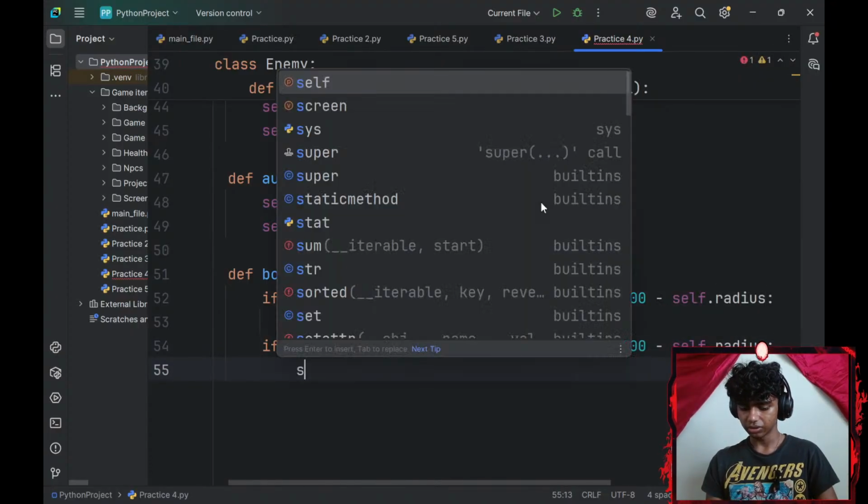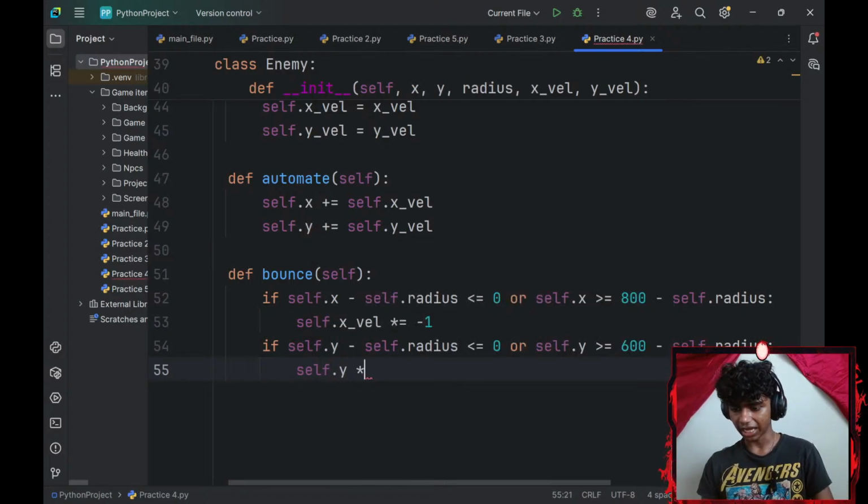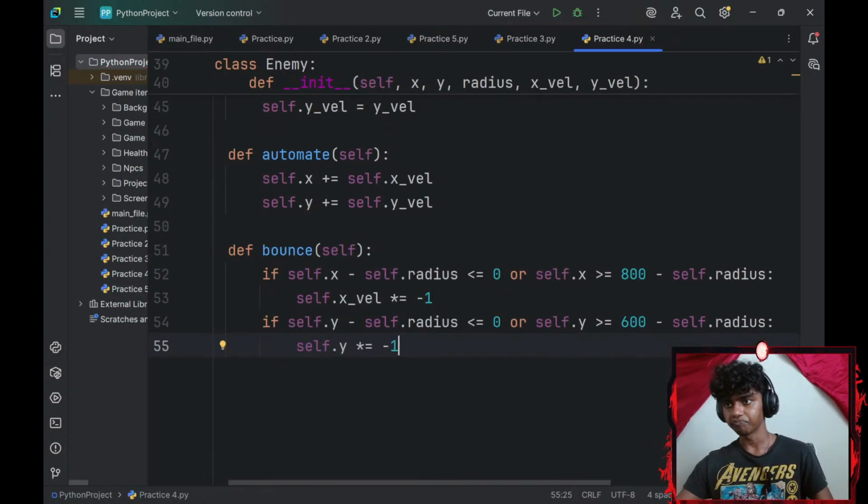Alright, I will do the same thing but with my y-axis. So self.y-axis, I'm going to multiply that by -1. This should add perfect bounce to my NPCs.